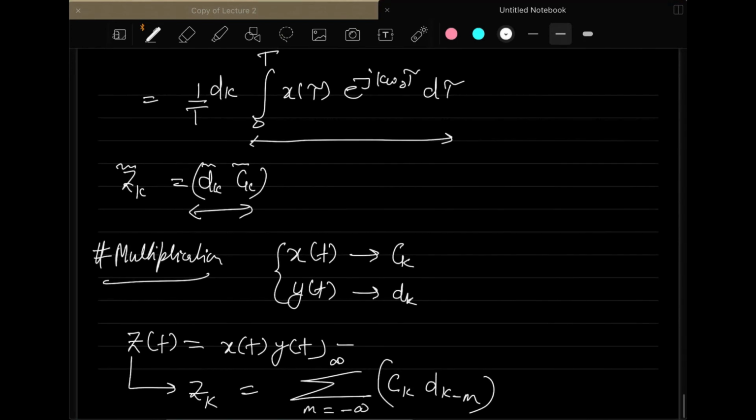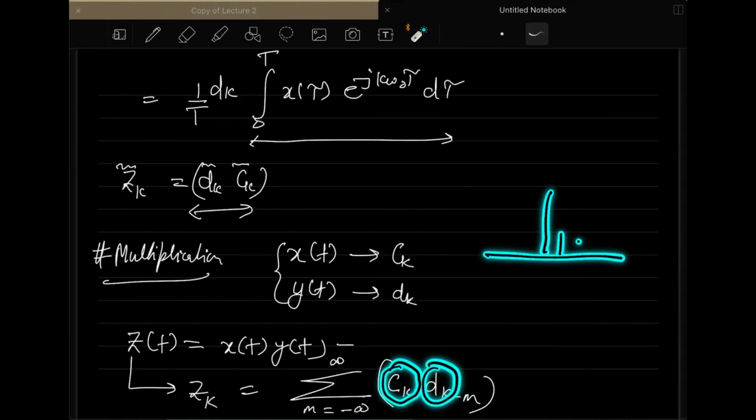So the important thing to note here is that if you do the multiplication of the time signals in time domain, that is equivalent to convolution in the frequency domain. So you can see this is the discrete time convolution, because the coefficients c_k and d_k are discrete coefficients, which we have already plotted earlier.